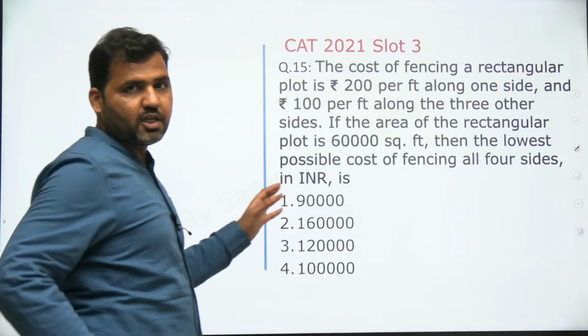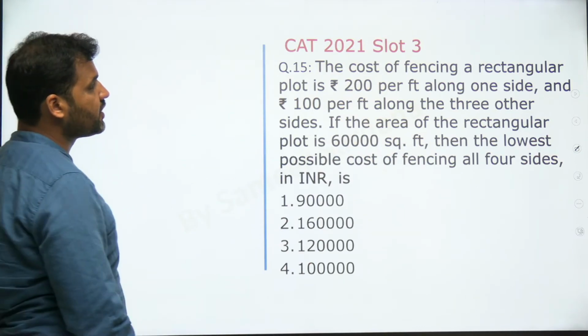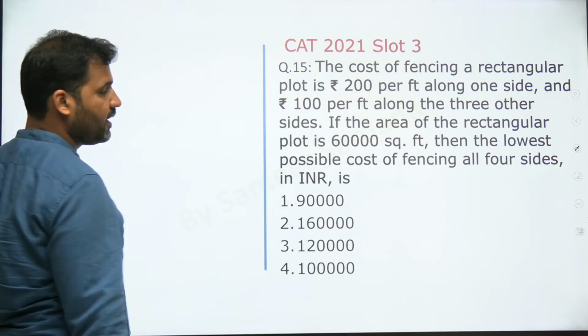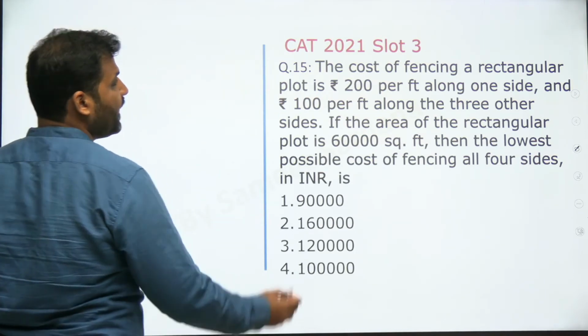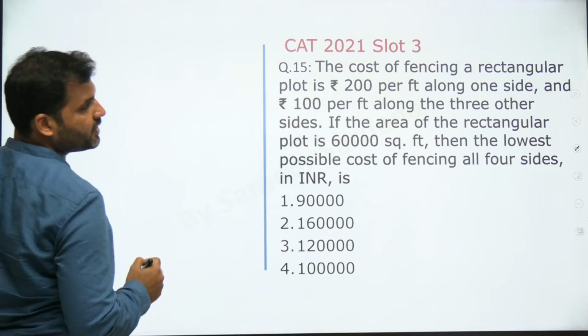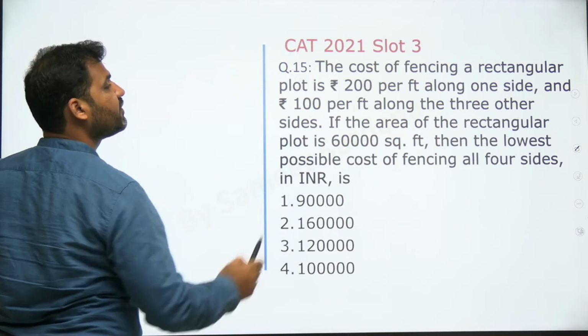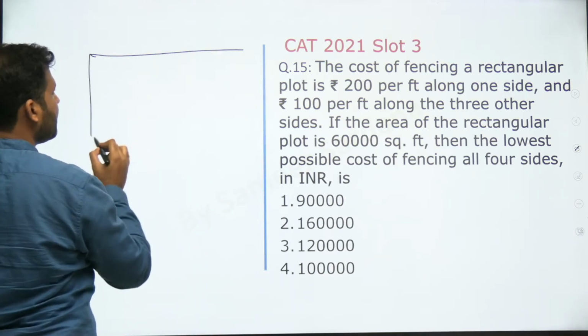So basic linear equation था, but modulus के values के साथ. This was an amazing question. It looked like a mensuration based question, but it actually an algebra question. The cost of fencing a rectangular plot is 200 per feet along one side and 100 per feet along the 3 other side. So we have a rectangular plot, right?